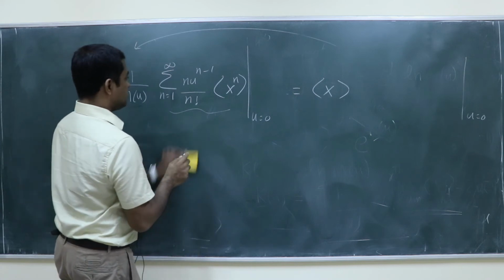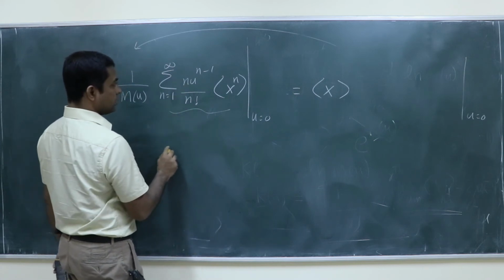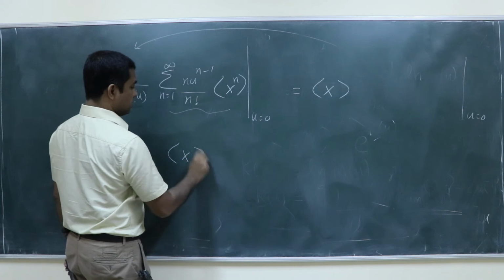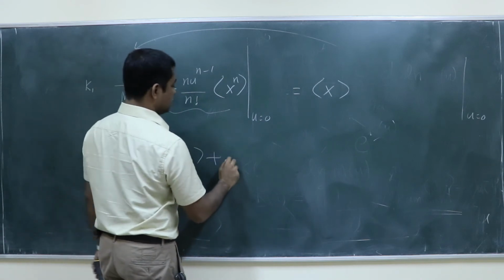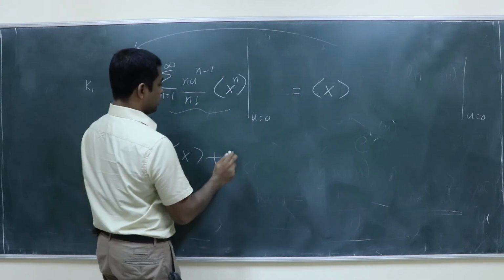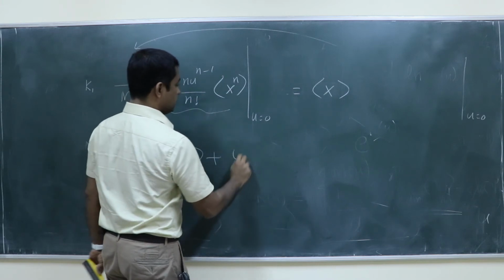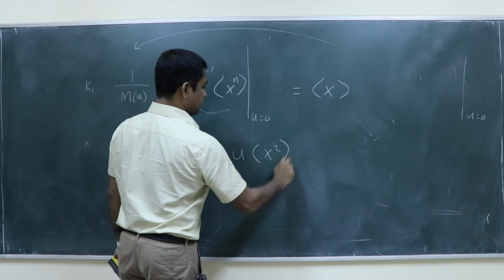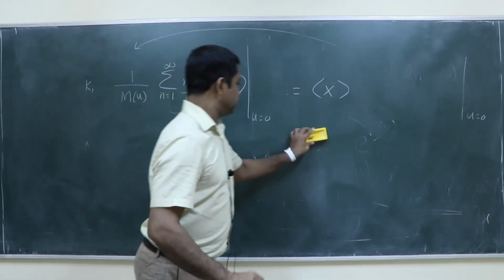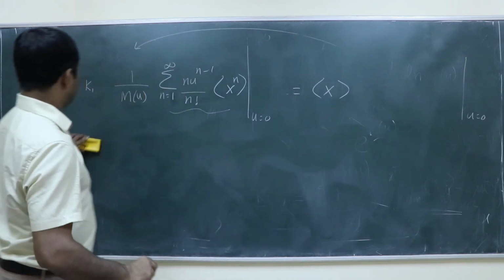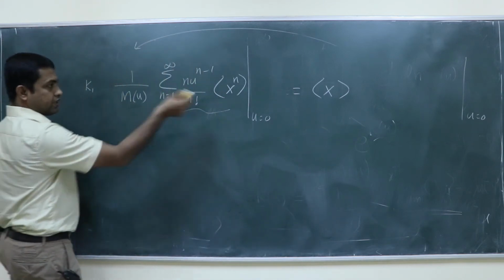If you expand this, n is equal to 1, you get x, plus, then n is equal to 2, you get 2 by 2 factorial, so u x square. So the first cumulant is average x.